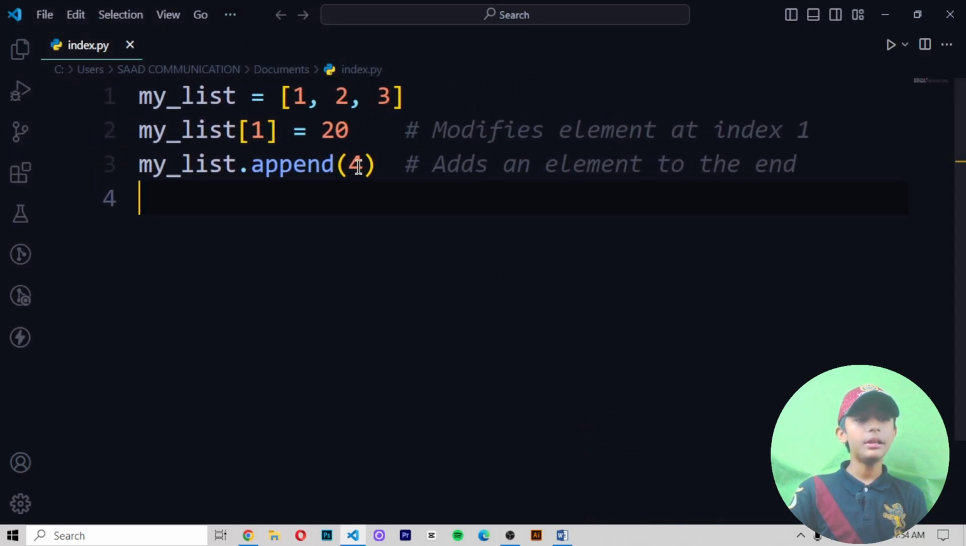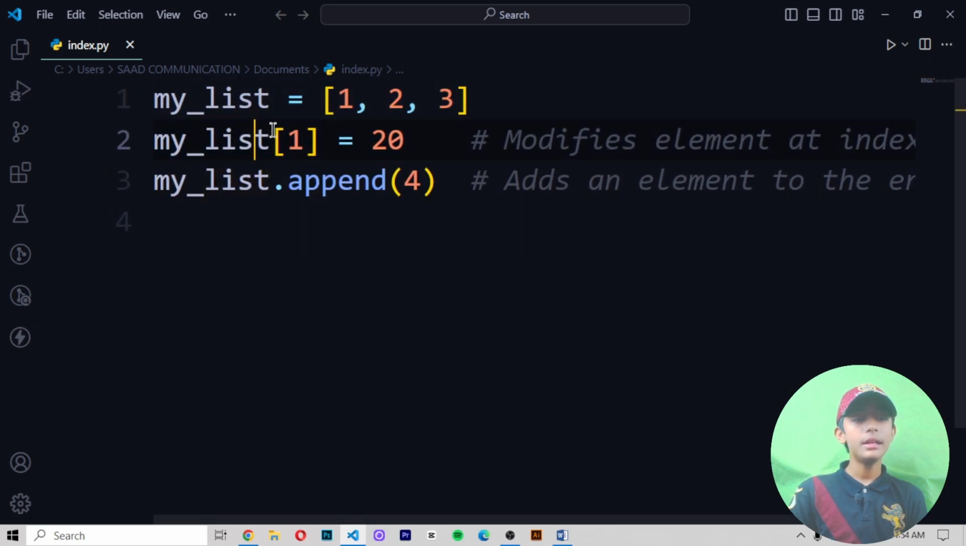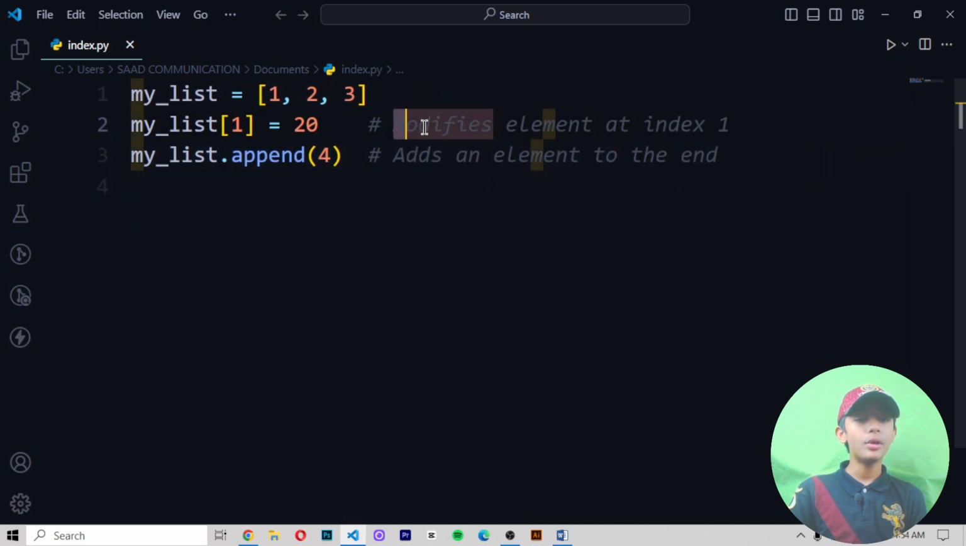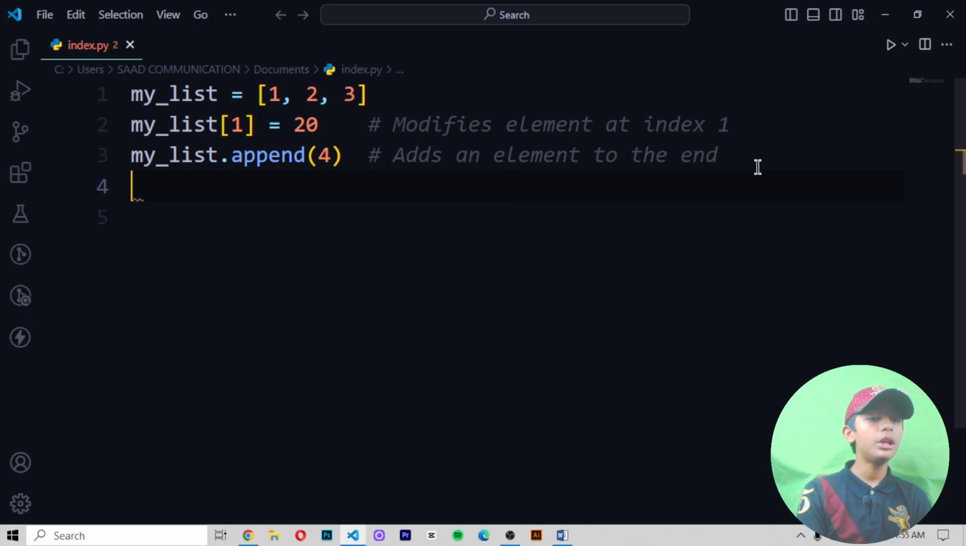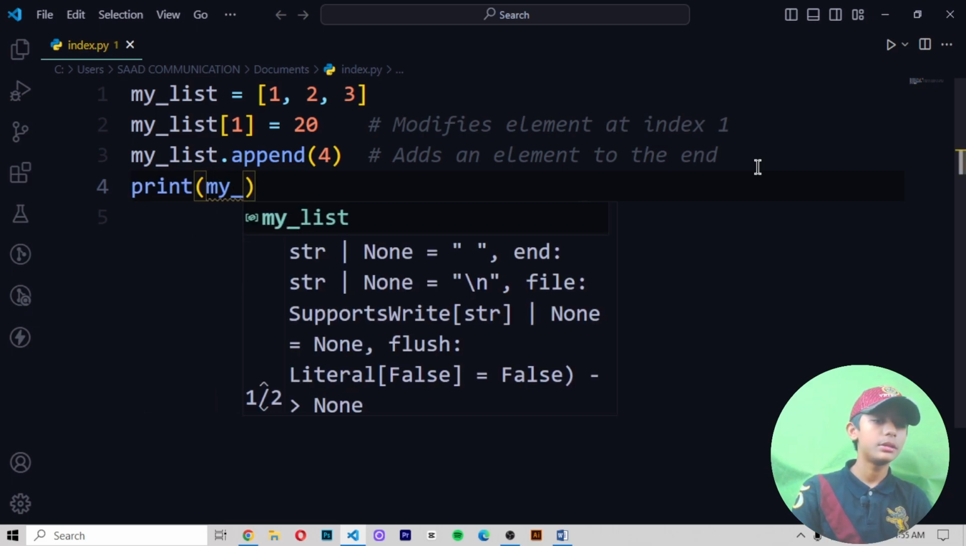First of all, here I make a list. One list is my list, and in this list I write three figures: 1, 2, 3. Then I make one more line, my list with square brackets and index 1. Then here I write my list dot append. The second line modifies the element at index 1, and the third line adds an element to the end. For that you just write print my list.